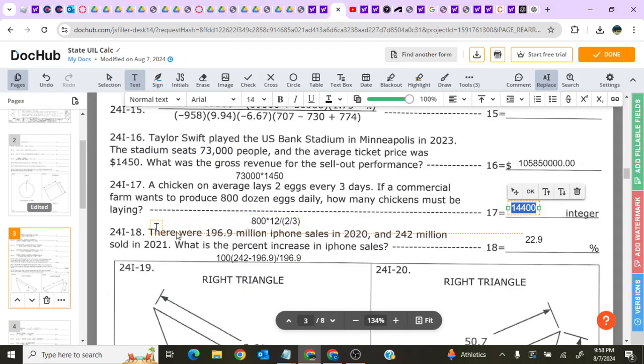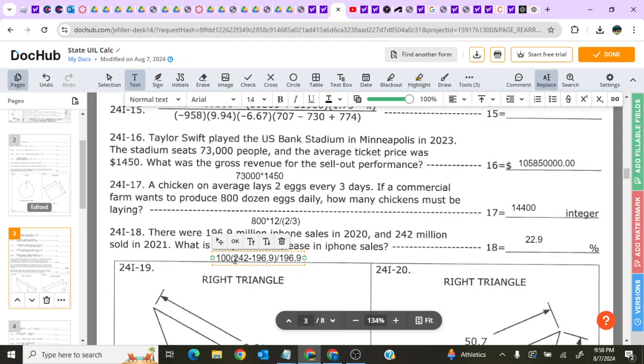Okay, number 18. There are 196.9 million iPhone sales in 2020 and 242 million in 2021. What's the percent increase? Well, percent increase is new minus original over original. In this case, all the millions are just going to be divided out by each other.